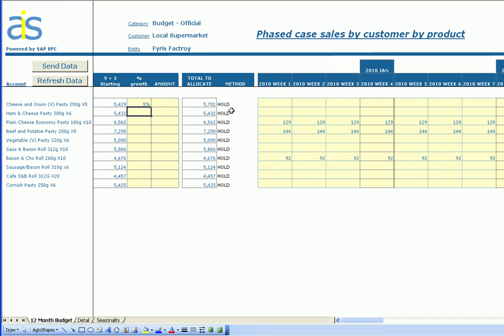Next I can select a different phasing method for my case sales. So I can select, for example, a proportional method, which is splitting straight 110 cases across each week for the whole year, or I can select my seasonality that I set in the previous schedule. Notice again here I've got the heavier weighting in January where I adjusted the seasonality phasing. So now I'm going to send this data back to BPC.